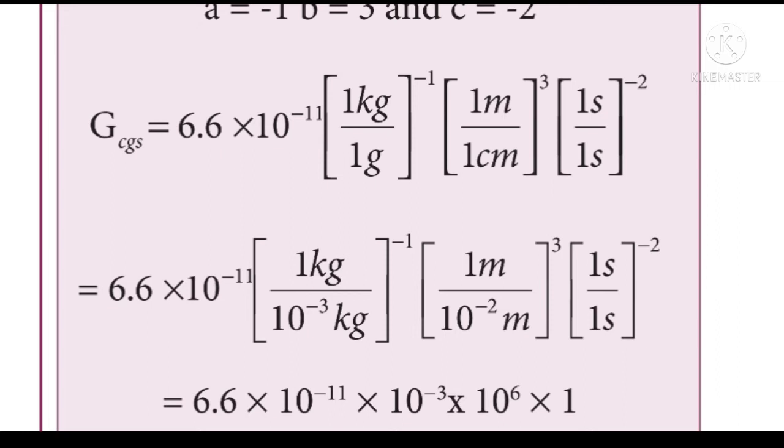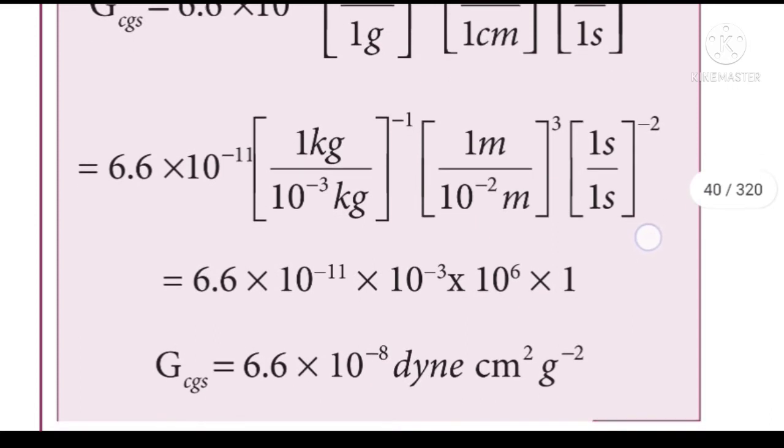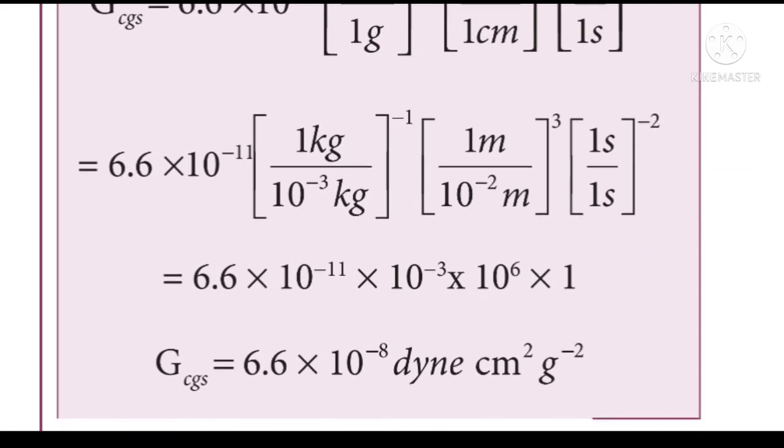Here 1 gram is replaced as 10 power minus 3 kilogram, into 1 meter by 10 power minus 2 meter, the whole cube. Here 1 centimeter is replaced as 10 power minus 2 meter, into 1 second by 1 second, the whole power minus 2. After simplification we will get 6.6 into 10 power minus 11 into 10 power minus 3 into 10 power 6 into 1. The final value will become 6.6 into 10 power minus 8 centimeter cubed gram power minus 1 second power minus 2. So this is the CGS unit for the gravitational constant.